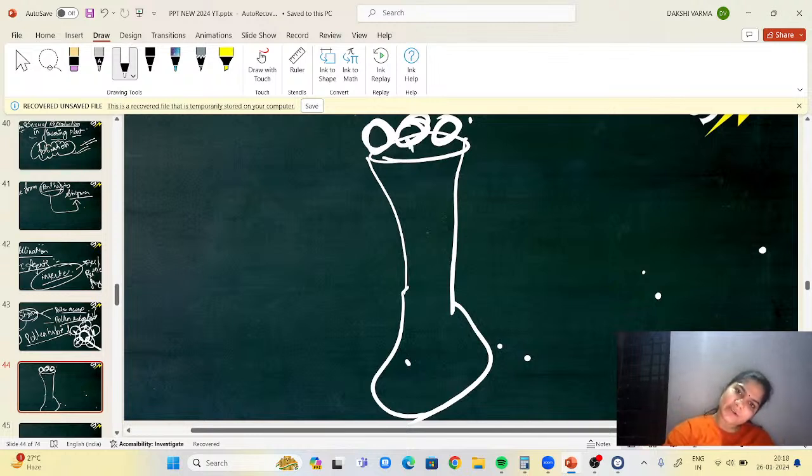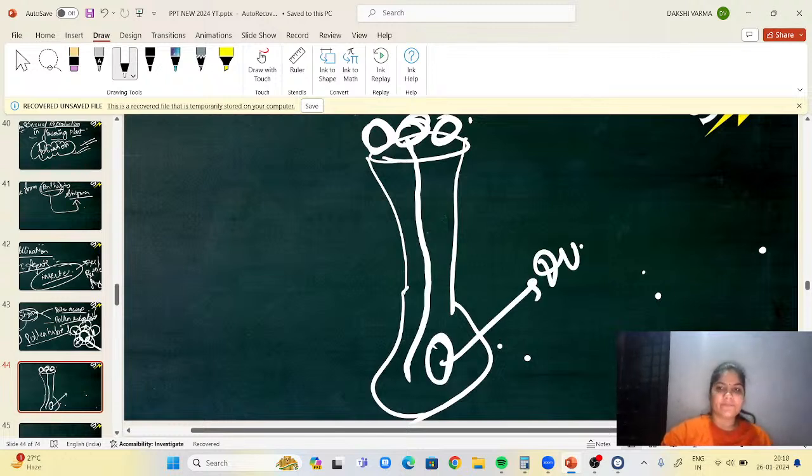The pollen tube will be formed, and it is going to fertilize my ovule, which is present in the ovary. This is the formation of the pollen tube.